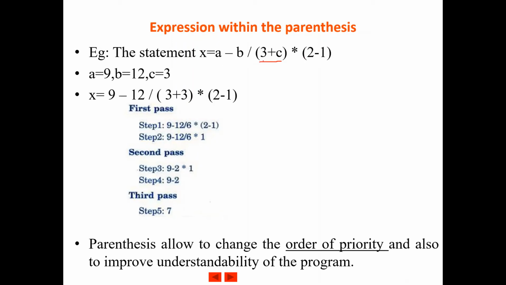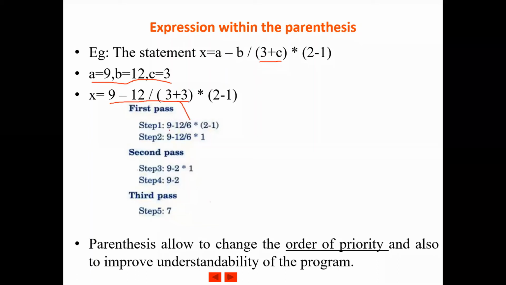So you will be solving 3 plus c. First we will rewrite the expression by substituting the values of a, b and c. So a is 9, b equal to 12 and c equal to 3. You will rewrite the expression as 9 minus 12 by 3 plus 3 into 2 minus 1. In the first pass, we see 9 minus, and then you encounter a division symbol and again the parenthesis. The first expression within parentheses is 3 plus 3. So you add 3 with 3 and rewrite the expression with the 6.